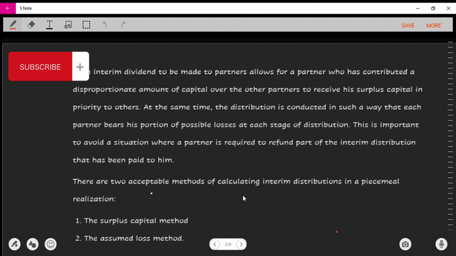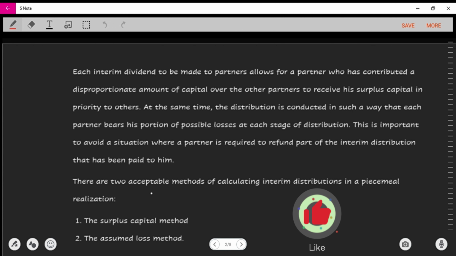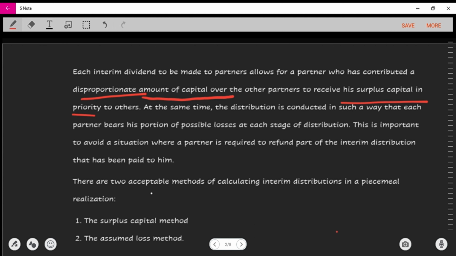Based on what we said about interim dividends, because the capital contribution is not according to the profit sharing ratio, each interim distribution is to be made to the partners to allow for a partner who has contributed disproportionate amounts of capital. So I'm just going to underline that so we can take notes. Disproportionate amount of capital over the other partners to receive his surplus capital in parity with others. At the same time, distribution is conducted in such a way that each partner bears his portion of possible loss at each stage of the distribution.